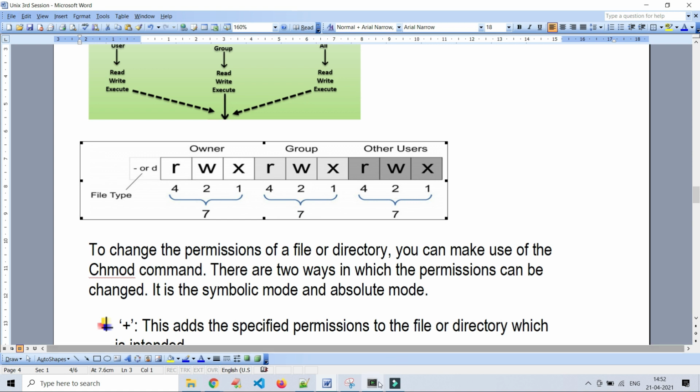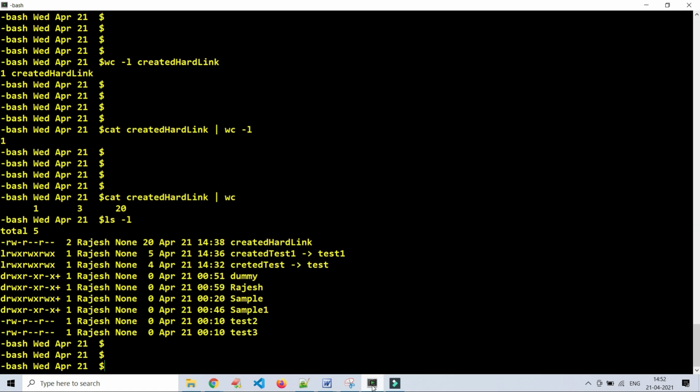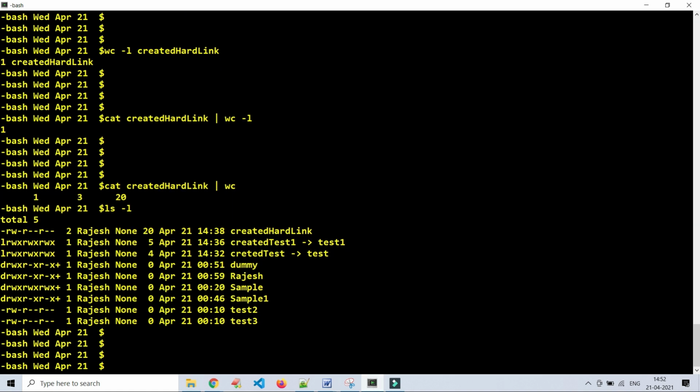Okay, let me explain here. See here, for this hard link, what is the total for user? Here we have only read and write, no execute, right? So what is the read value? R value 4, write value 2. 4 plus 2, 6. Okay, for user 6.